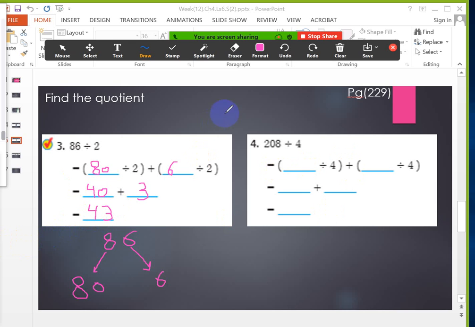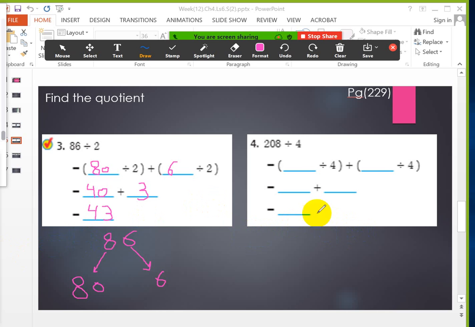Very good. Now let's continue to number 4. Here I have 208 divided 4. Here I have a hundred number. Let's continue now to break down the number. Please, girls, raise your hands. Yes, Zain, open your mic.